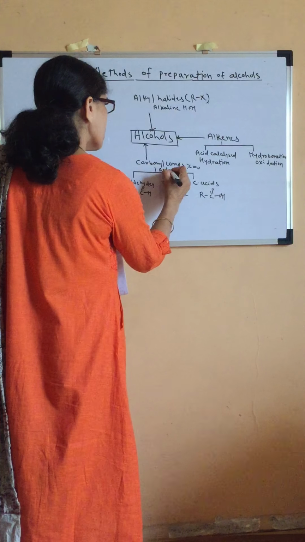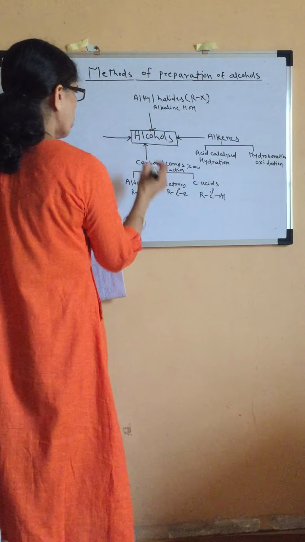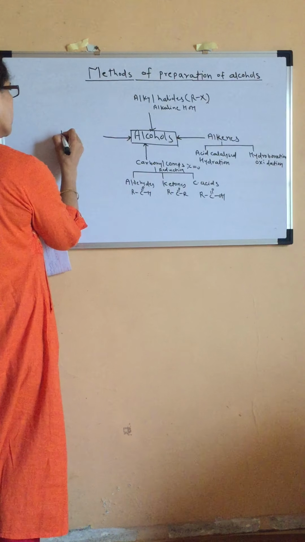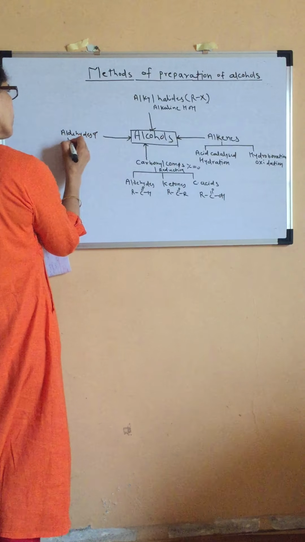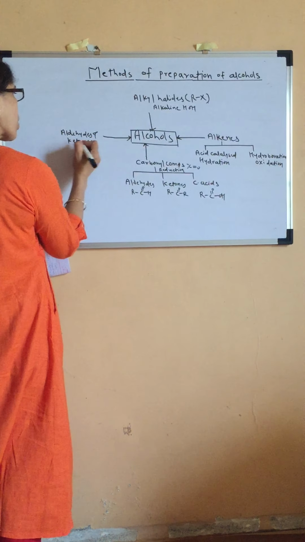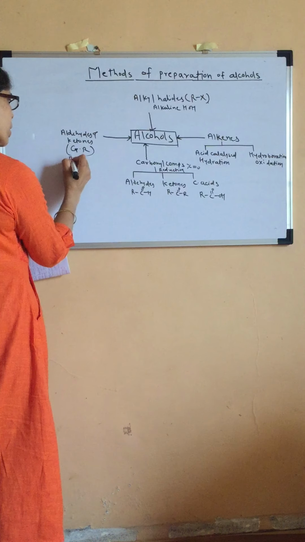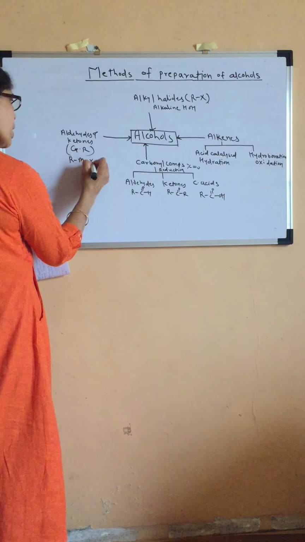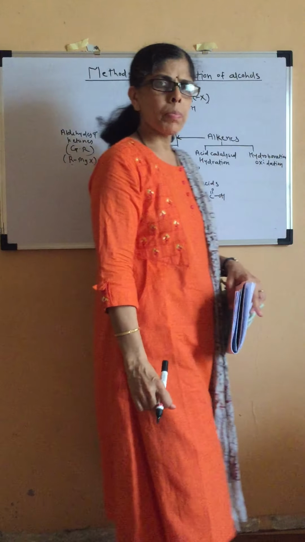What is the process? Reduction. We are able to get alcohols again from aldehydes and ketones by action of Grignard reagent on them. By action of Grignard reagent, that is RMgX on them. Okay, so these are the general methods of preparation.